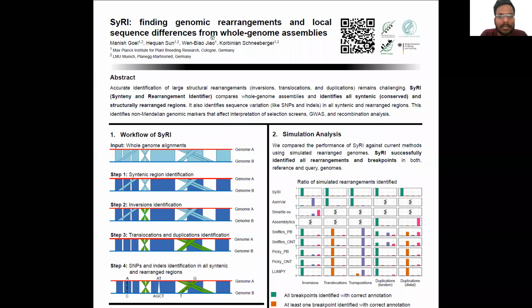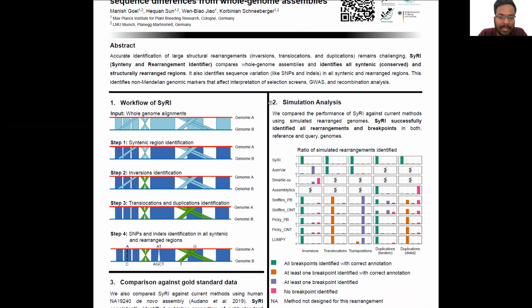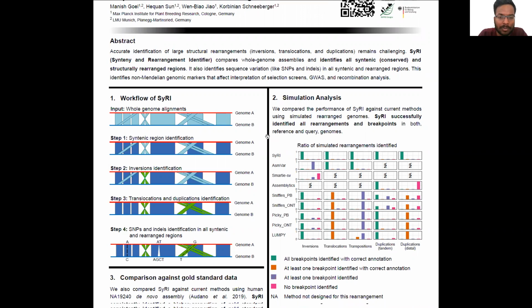Hello everyone. Structural rearrangements like inversions, translocations, and duplications are a major source of genomic variation. However, it is still challenging to identify them accurately, partially because current methods try to identify them using sequencing reads. Here we present SyRI, which identifies all classes of structural rearrangements using whole-genome assemblies.